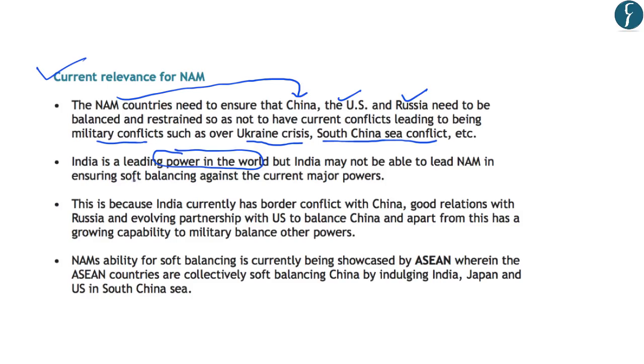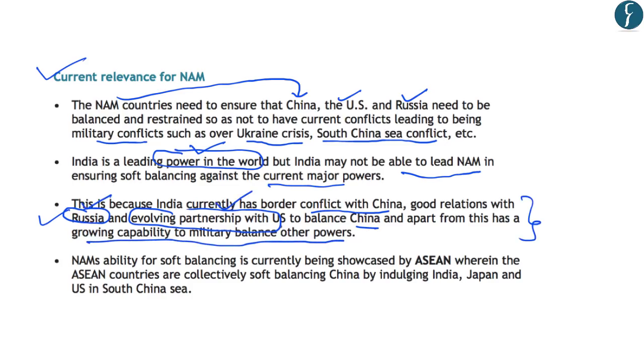Further, regarding the role of India in the non-alignment movement, the authors say that India is now a leading power in the world. And India may not be able to lead the non-alignment movement in ensuring soft balancing against the current major powers. This is because India currently is involved in border conflicts with China. It has good relations with superpowers like Russia, and it has an evolving partnership with the United States. And apart from these alignments, India has now the growing capability to militarily balance other powers.